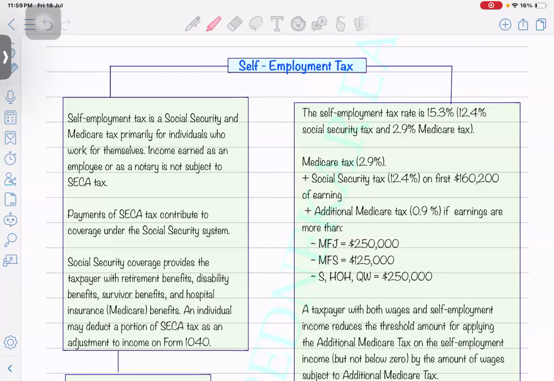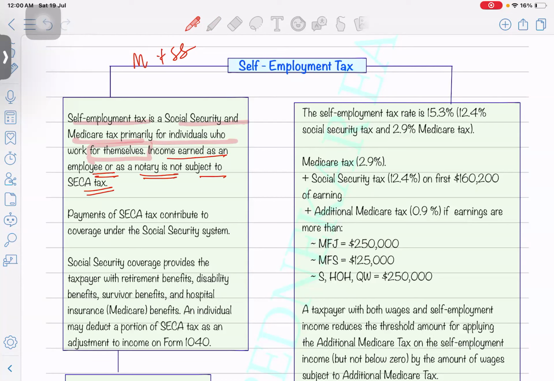Okay, so self-employment tax is Social Security and Medicare, primarily for the individual who works for themselves. That's a combination of Medicare plus Social Security. The income earned as an employee or as a notary is not subject to the Self-Employment Contributions Act tax.